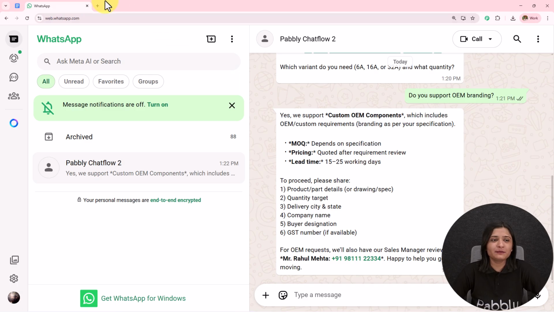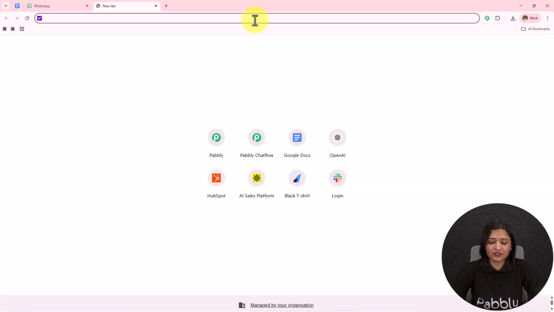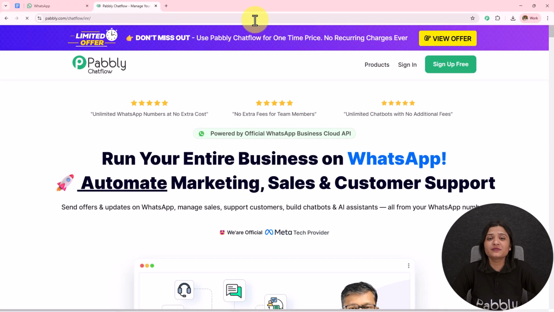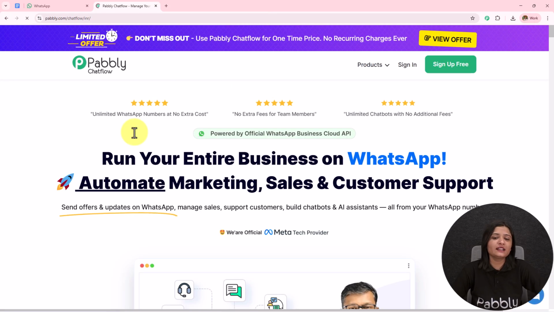First, we have to visit Pabbly Chatflow. To visit Pabbly Chatflow, we have to write www.pabbly.com/chatflow in the browser. And after browsing the website, we need to sign into our Pabbly Chatflow account. On the top right corner, we can see two options, sign in and sign up for free. If you are an existing user, click on this sign in, and if you are a new user, click on this sign up for free.